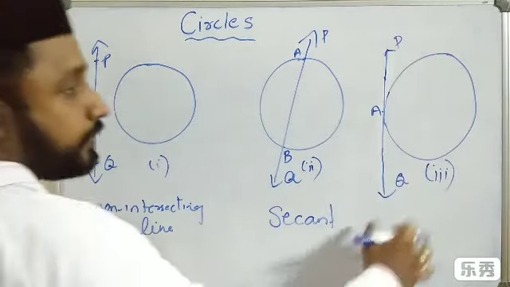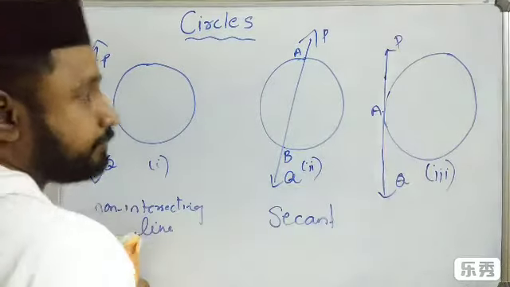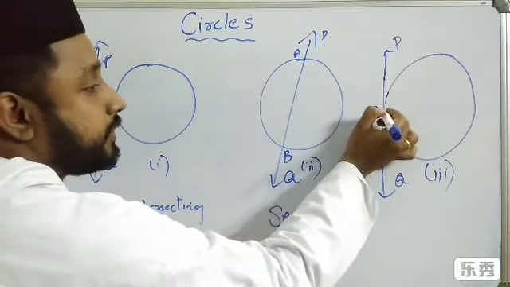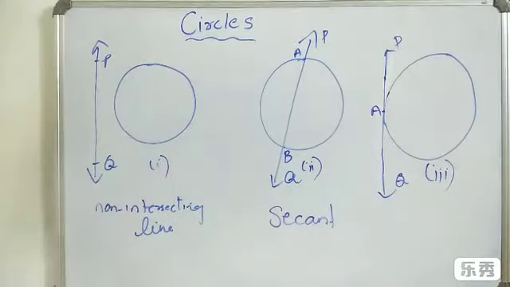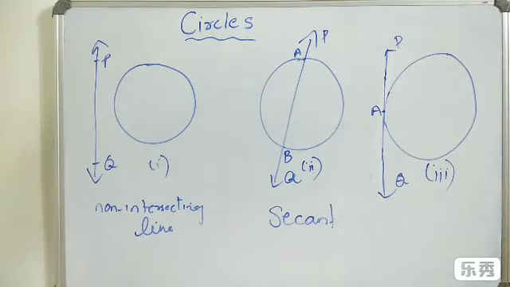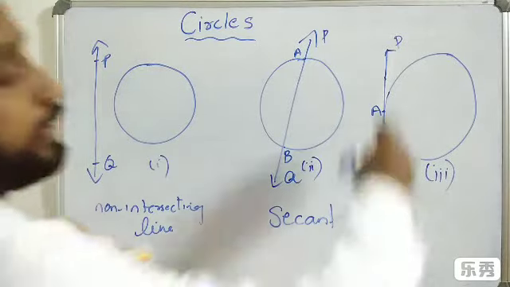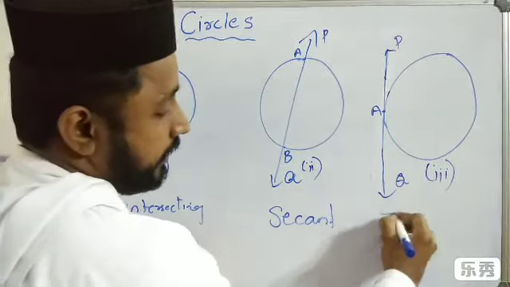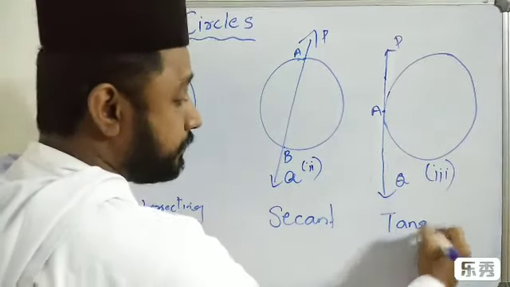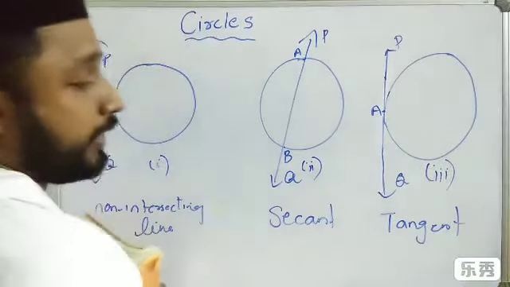In the third figure, there is a circle and a line. This line meets the circle at only 1 point. The point is A. At A, the line touches the circle. So we can say that this line PQ is known as a tangent.